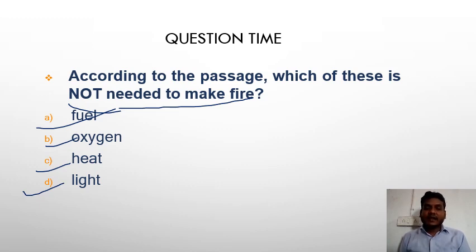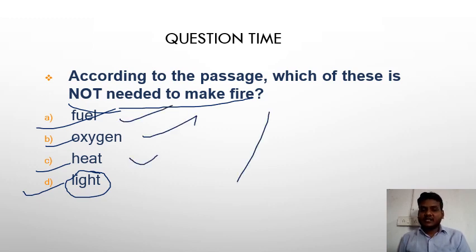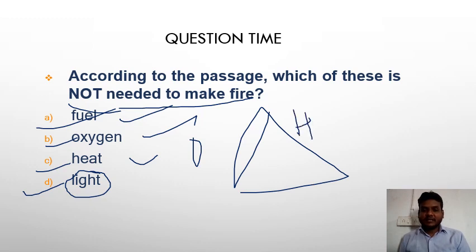Here the correct answer is light. Light is not needed. To catch fire we need fuel, oxygen, and heat. It is this triangle: oxygen, heat, and fuel. Okay, student. I hope it is clear to you.